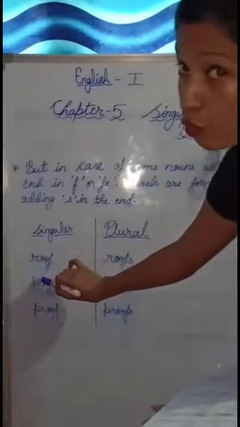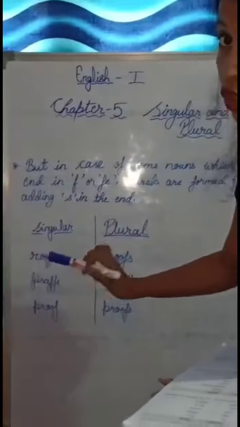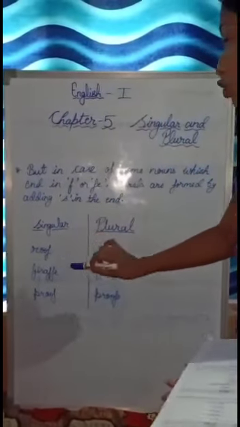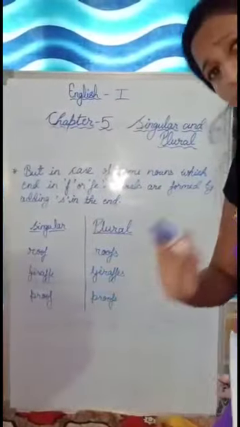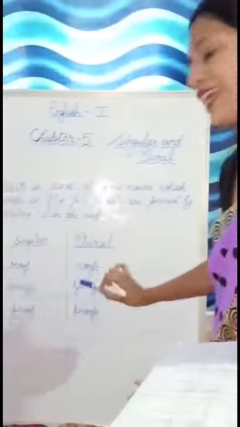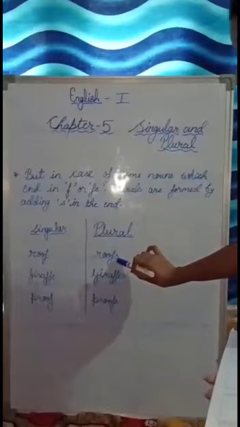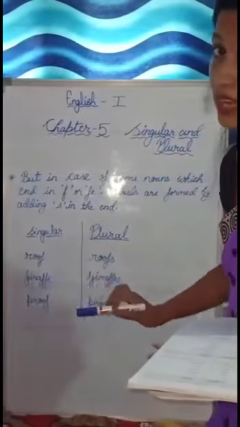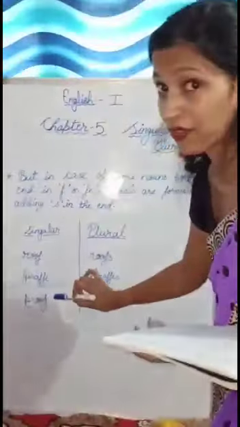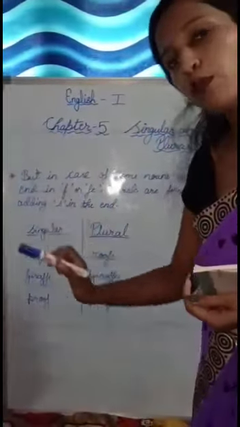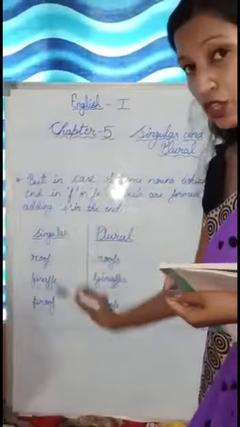For example, you see roof. Roof is ending with F. So you won't drop F or add VES, but this roof will remain as it is. You won't drop F, but only add S to make it plural. So roof, roofs, S, plural. Giraffe, see giraffe is ending with FE. So you will not drop FE, but just add S to make it plural. So these are the exceptional cases.